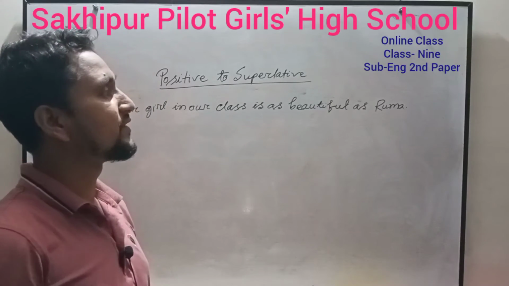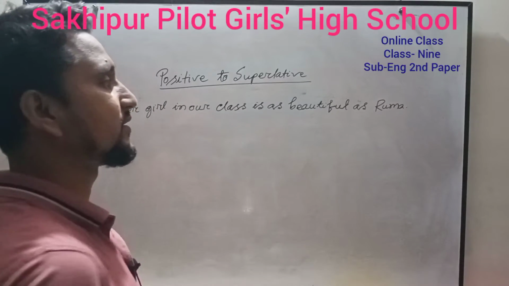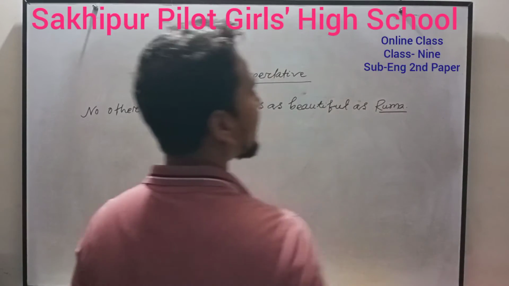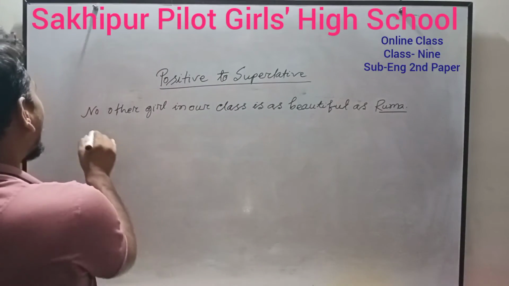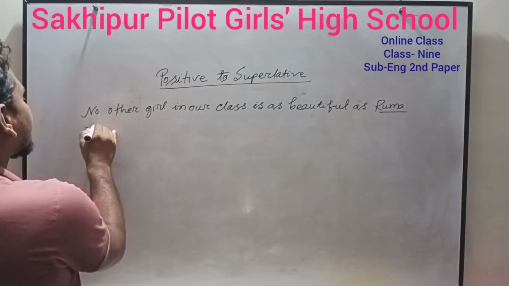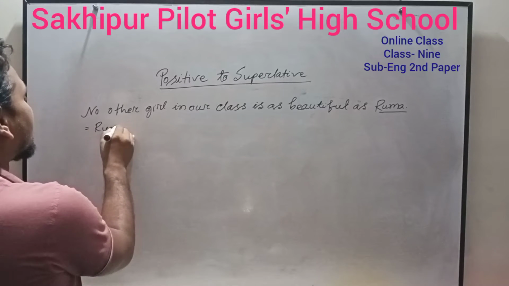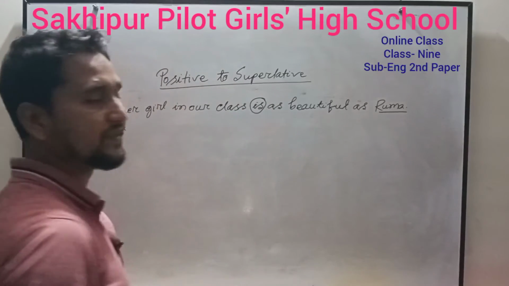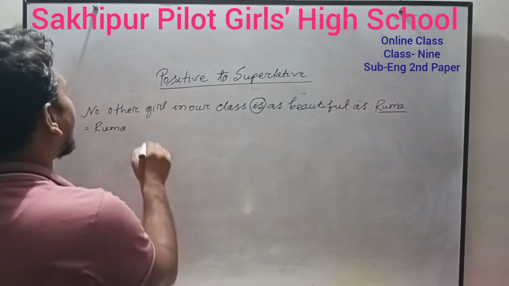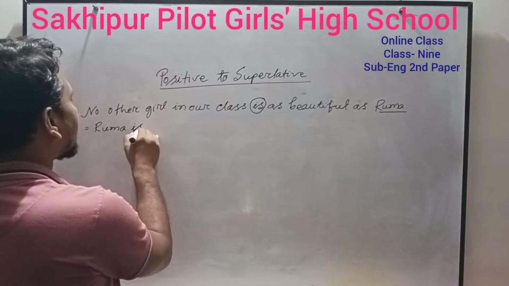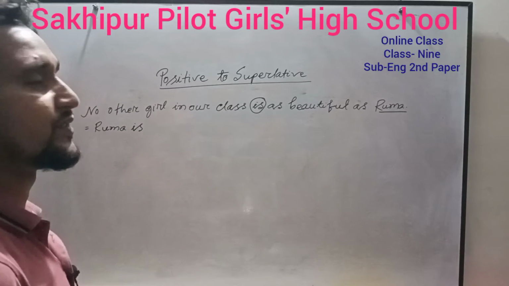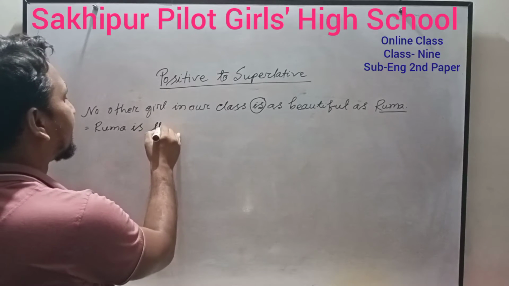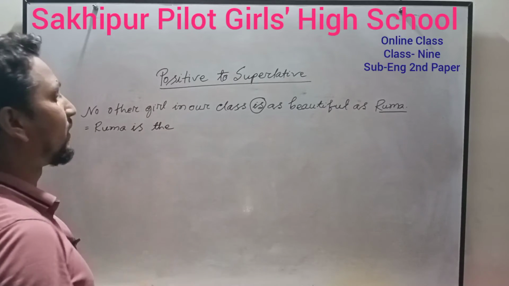If you want to change this sentence into superlative, at first you have to write the last pronoun, that means after the second "as", Roma. Then you have to write the verb before the first "as", which is "is". Then you have to write the feature of the superlative degree, "the", instead of "no other". Roma is the.